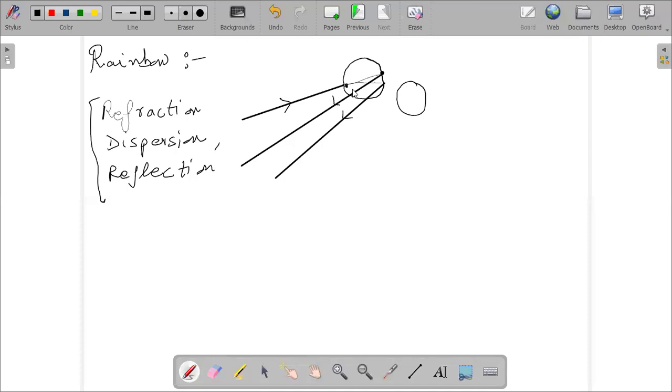Then after that, you have the scattering of light. Scattering of light is a different phenomenon. It is defined in different terms.